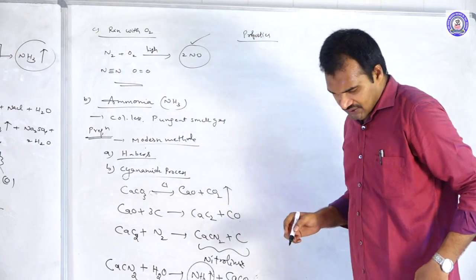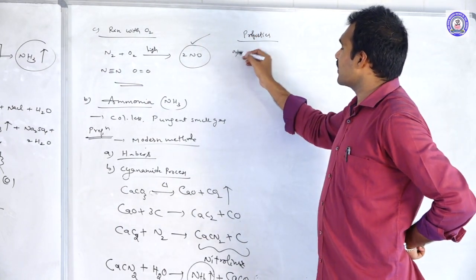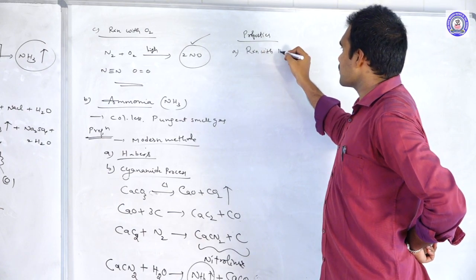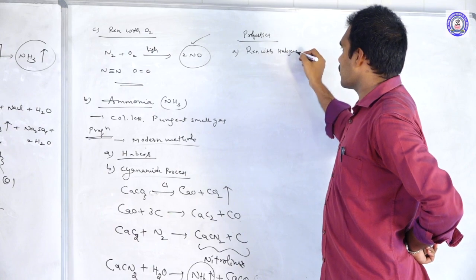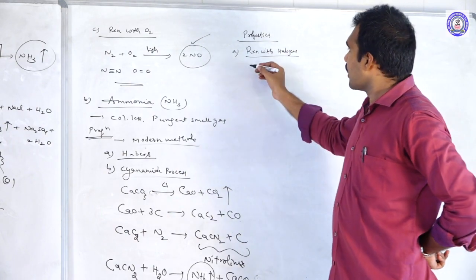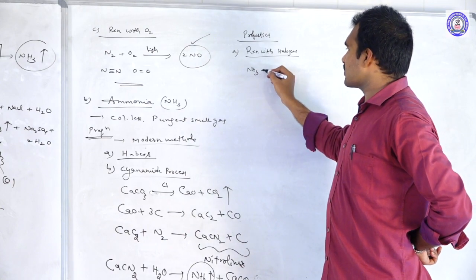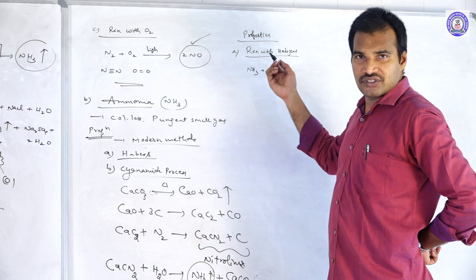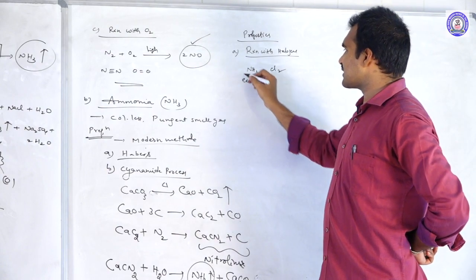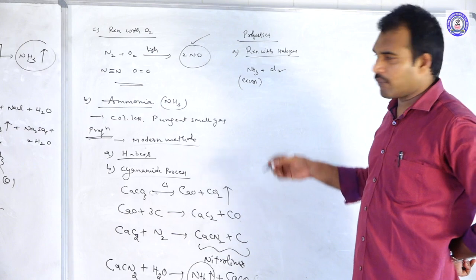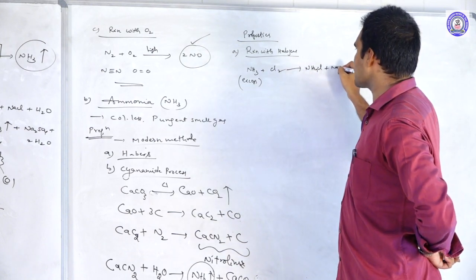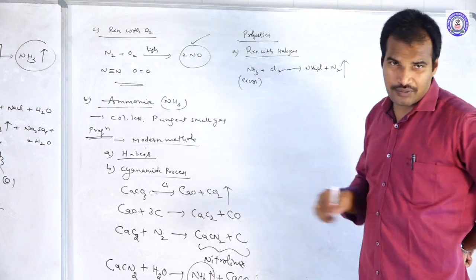Coming to the properties, the first one is reaction with halogens. Let us take chlorine here. When ammonia gas reacts with chlorine, it depends upon the quantity. When excess ammonia reacts with chlorine, we will get NH4Cl plus nitrogen. It's very, very important.